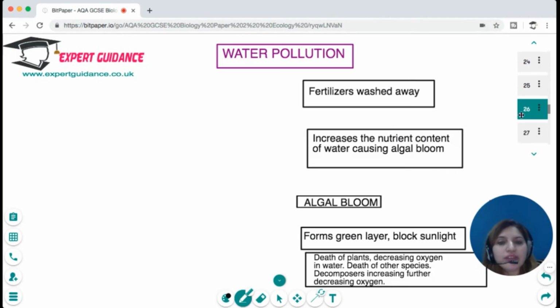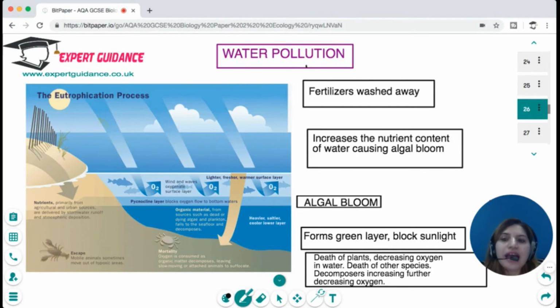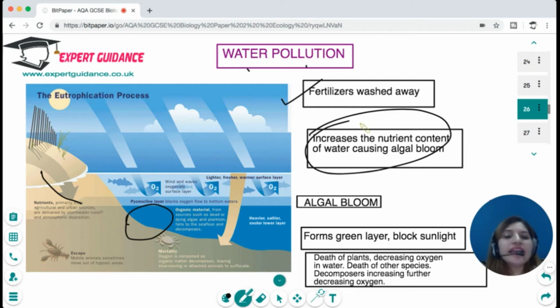Now, next after air pollution comes water pollution. The biggest cause of water pollution is fertilizers and agricultural waste. They get washed away and go into the nearest water body. As they go into the nearest water body, they cause an algal bloom. You must have seen at times the water body covered with green scum. This is an algal bloom. This algae forms a layer on top of the water, cutting the light coming in, and it stops photosynthesis. Since light is not received, the plants die.